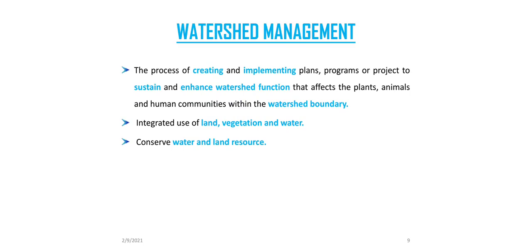Watershed management. Watershed management is the sum of all the actions taken to preserve and maintain a watershed. In other words, we can say that watershed management includes all the measures that can be taken to protect, manage, and conserve water and related land resources within the watershed boundary.